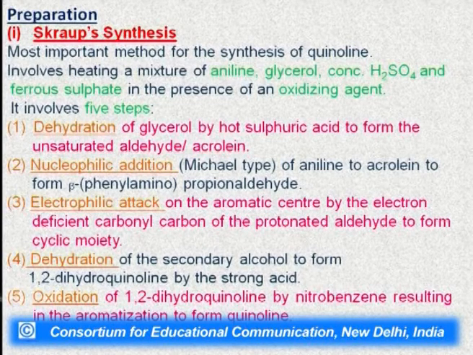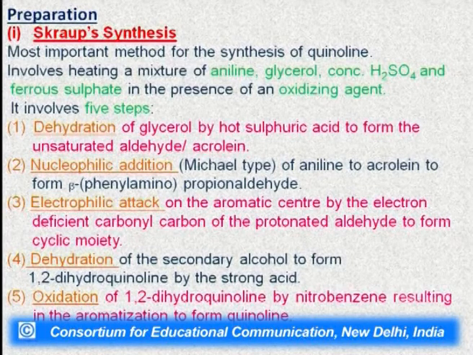Then in the second step, this acrolein will add on aniline to form beta-phenylamino propanaldehyde. It is a Michael type addition. This nucleophilic addition is a Michael type of addition. Then this protonated aldehyde will do the electrophilic attack on the aromatic center by the electron deficient carbonyl compound to form the cyclic moiety.